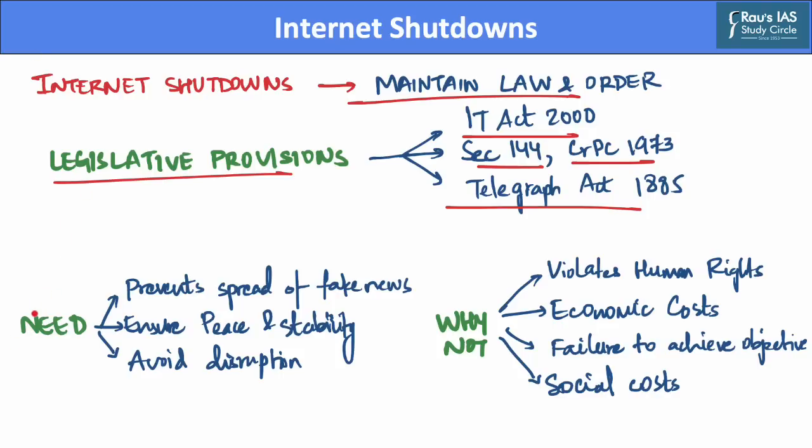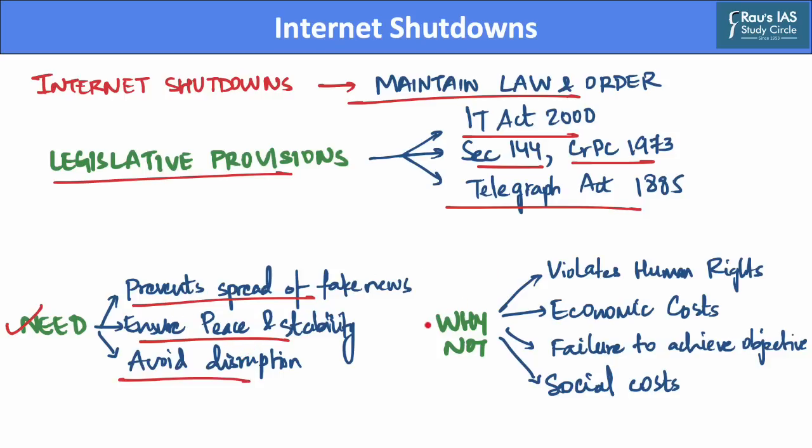First, let us consider why there is a need for an internet shutdown. Internet shutdown helps prevent the spread of fake news and hate speech, which is critical in a diverse country like India, as such spread can cause misinformation and hence disturb the communal harmony in the country. Further, internet shutdowns are also critical in ensuring peace and stability, as mobs who conduct violence use the internet to spread misinformation. Also, it helps avoid disruption in the public sphere.